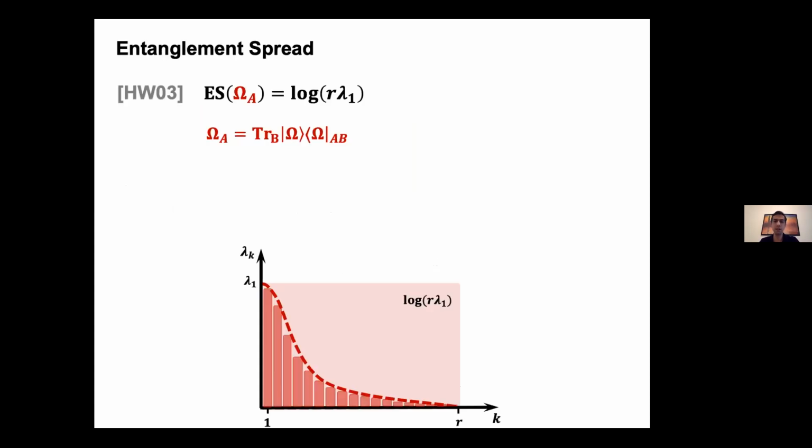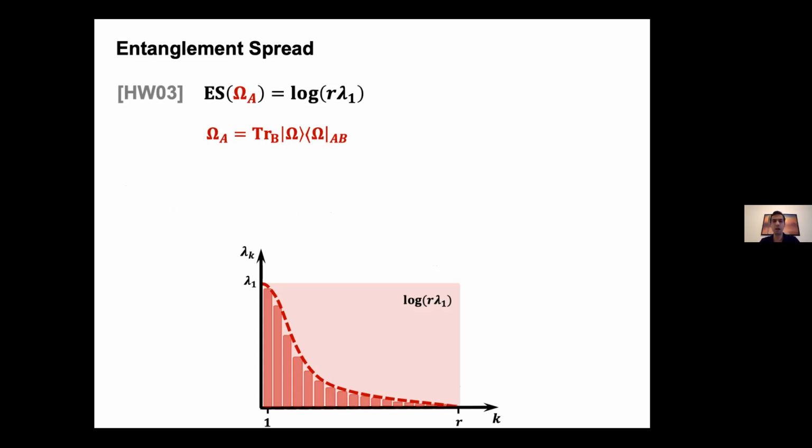So in the general case, the quantity that captures all this is called the entanglement spread. And in its simplest form, it is defined as the log of rank times the maximum Schmidt coefficient. So it's the log of the area of this shaded region in the diagram below. And this was first defined by Haldane and Winter, who also made the connection to communication complexity.